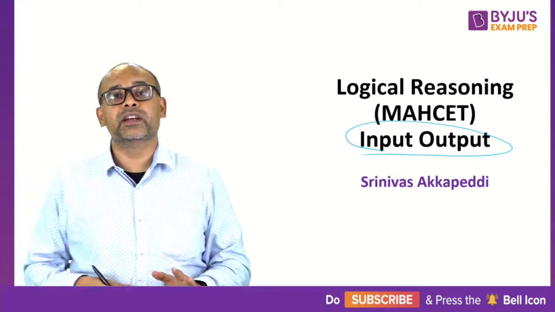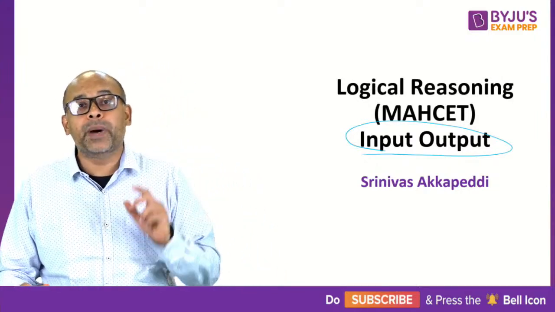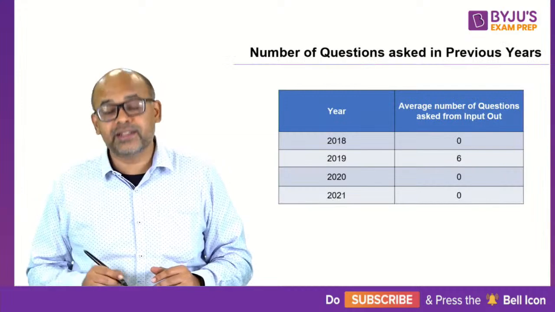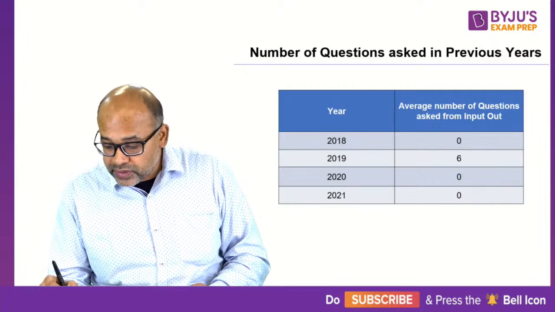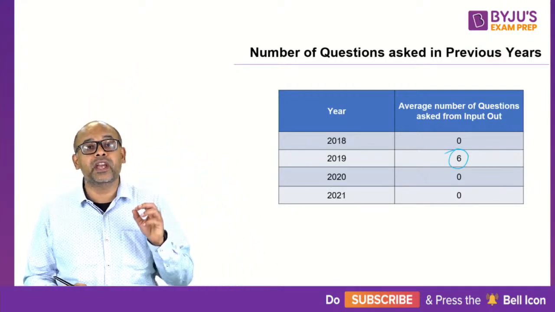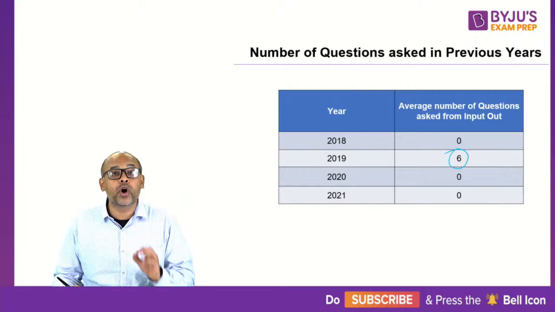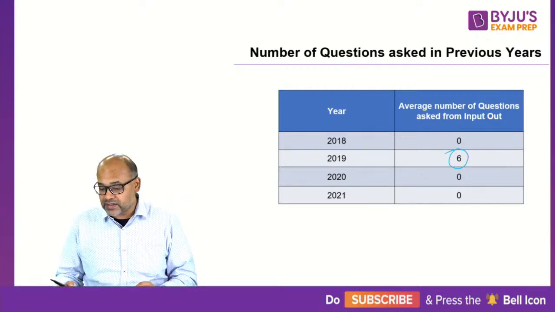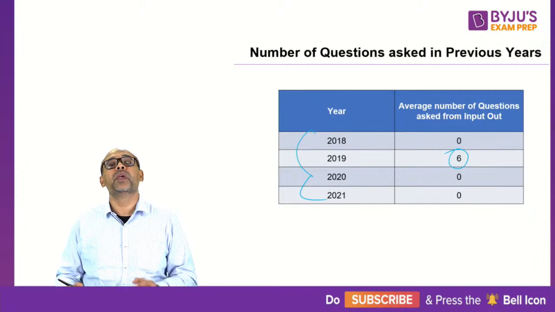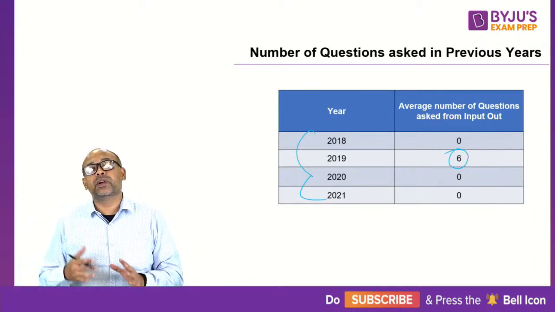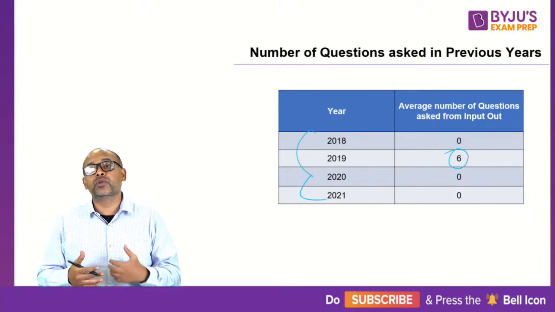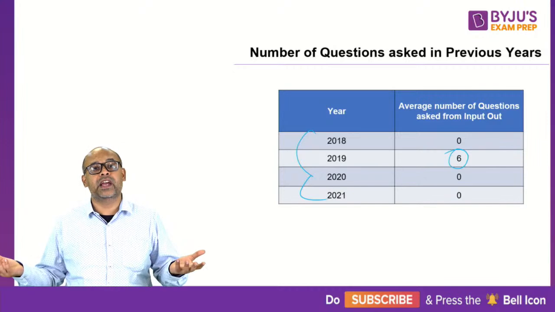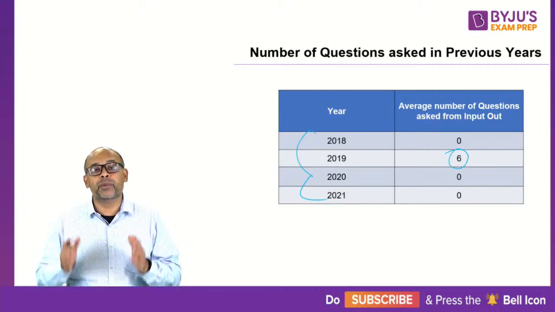These are quite unique and these questions do come in this exam called MAHCET, but based on a small analysis, you will understand that the number of questions that have come have not been many. Yes, in 2019 we got 6 questions, but input and output questions have not made their appearance in the other years, as you can notice. But it is a possibility that you can get them once again. So once it has come in the last 2-3 years, you cannot say whether it will come this year or not. So it makes sense for us to be prepared.